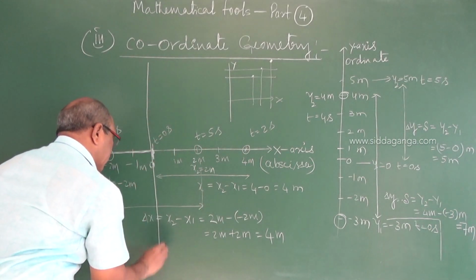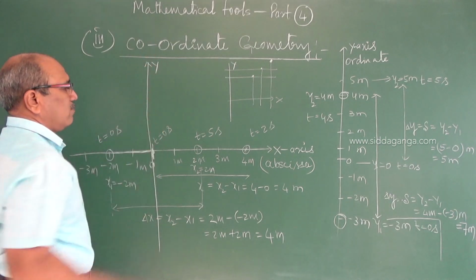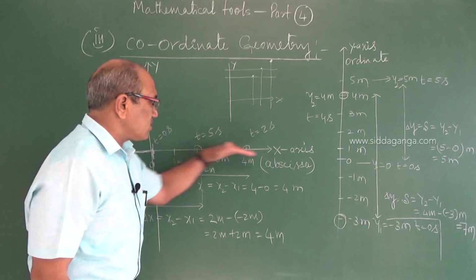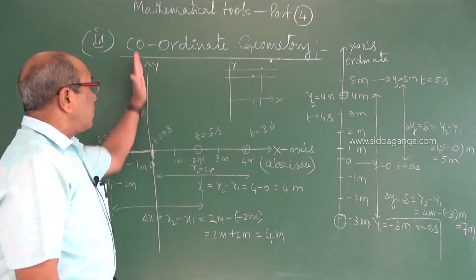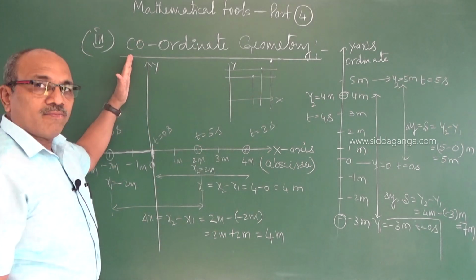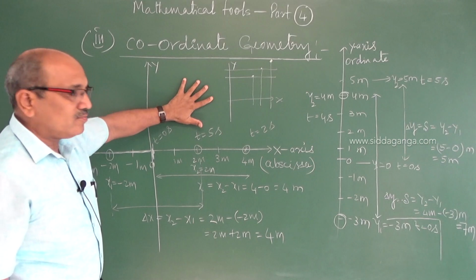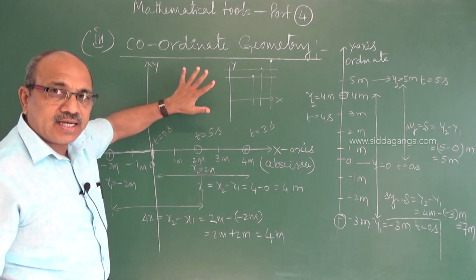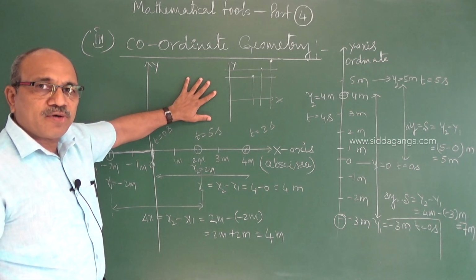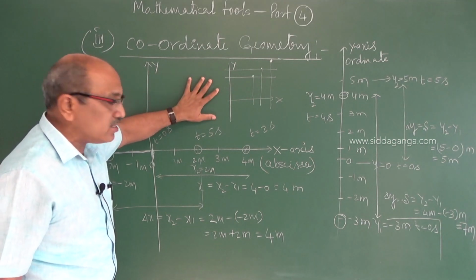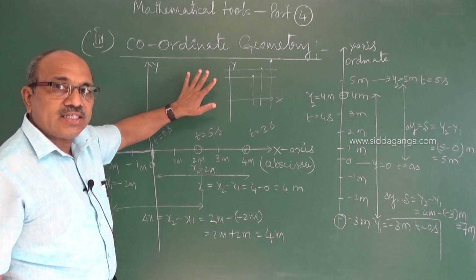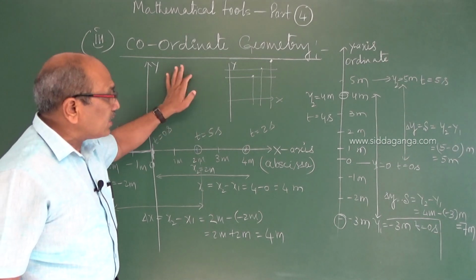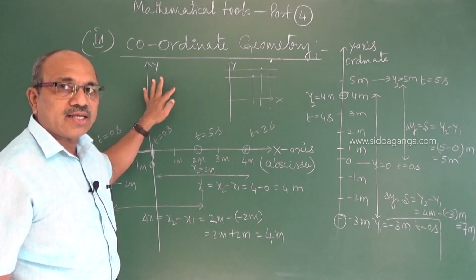Now I got an axis which is y, and this is x. Both together cover the plane. The position of the particle can be exactly assessed on this plane when it simultaneously changes y and x.